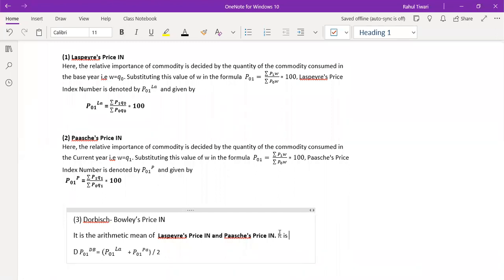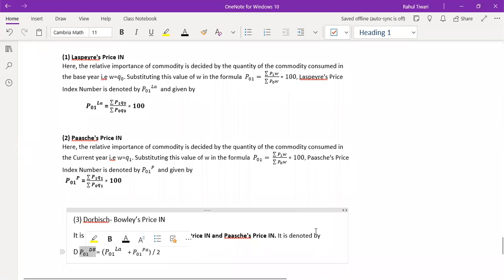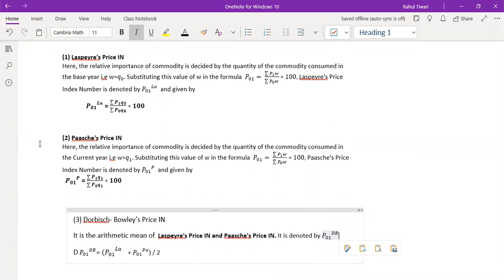It is denoted by P01 with superscript DB, the first letter of Dorbish and the first letter of Bowley, which is B, and given by this one.